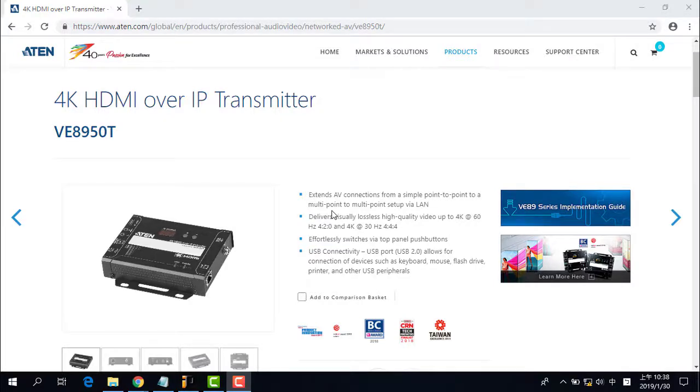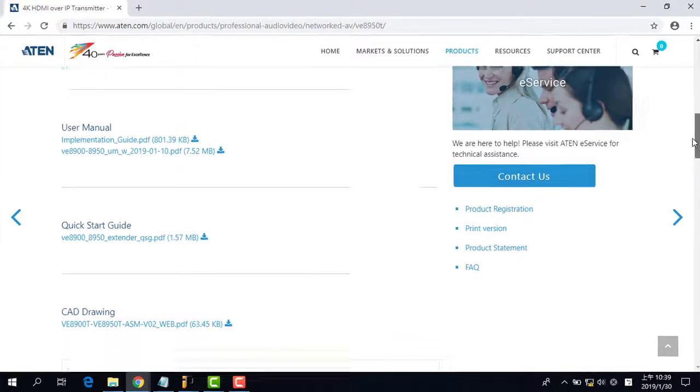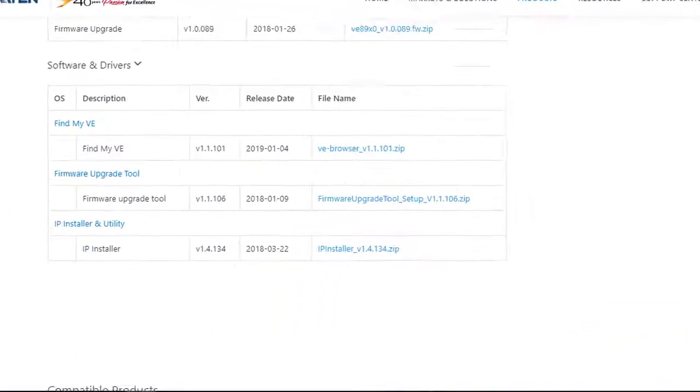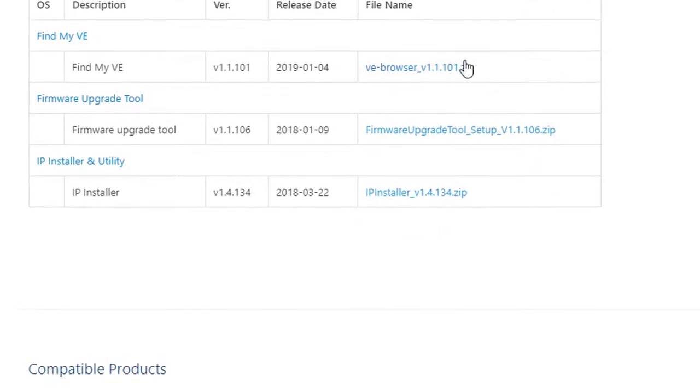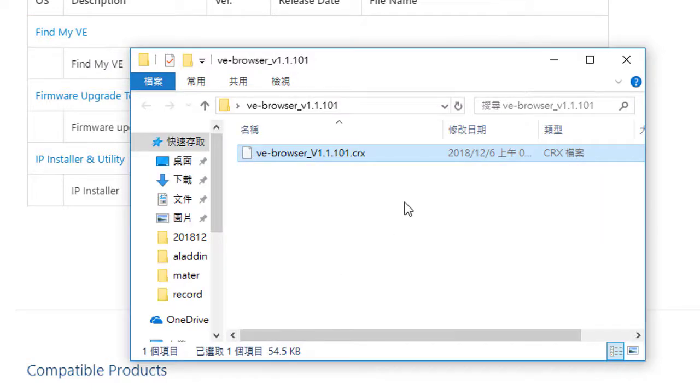Morning. Today I will demonstrate how to install the Find My Bee tool. Find My Bee tool can be downloaded from the product website. This is a Chrome-based extension application. You can see the file extension is CRX. It works with the Chrome browser only.